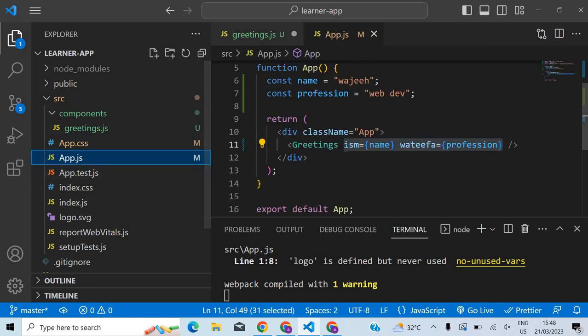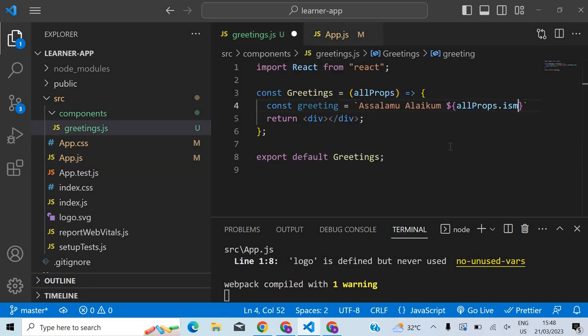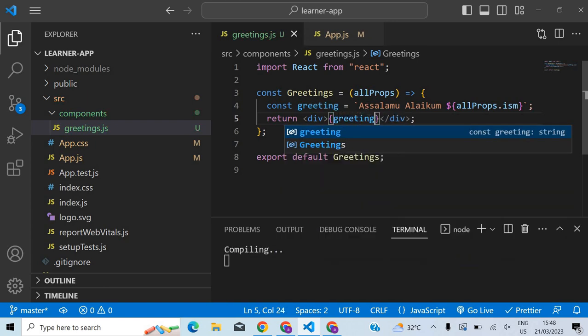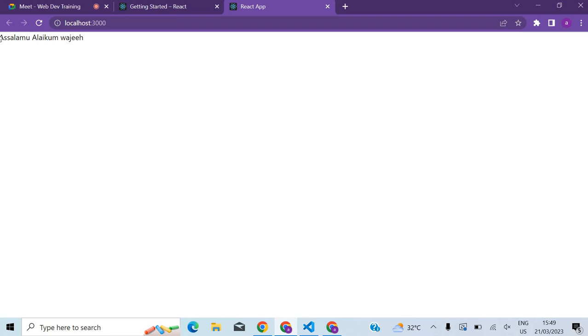Whatever you gave on the left side, that should be here. So that will be my greeting. So I can put it here, and if I save this, you can see assalamu alaikum waji.